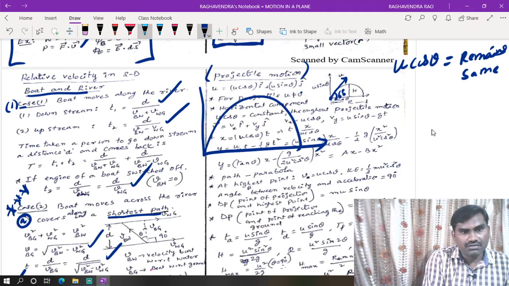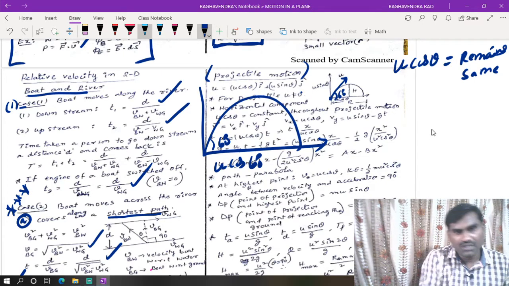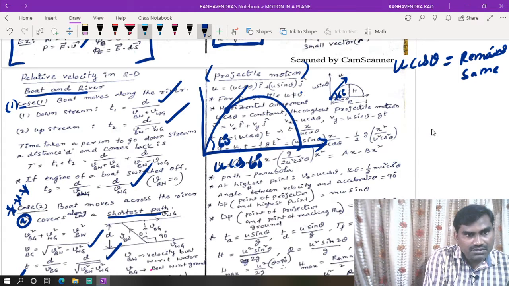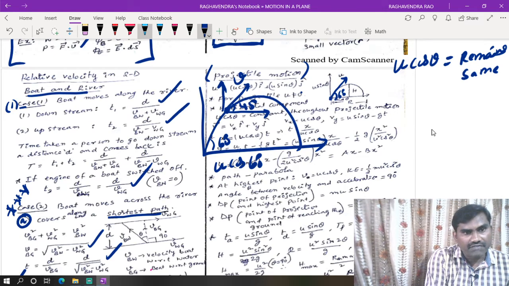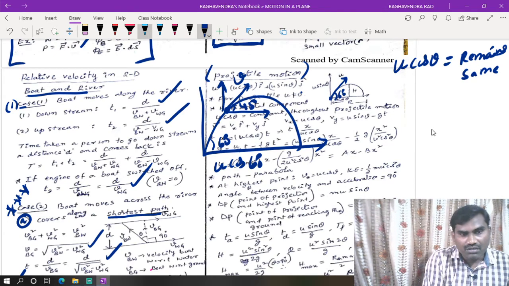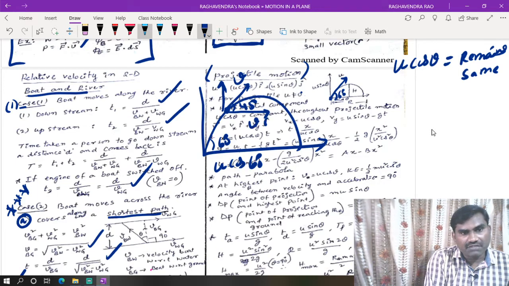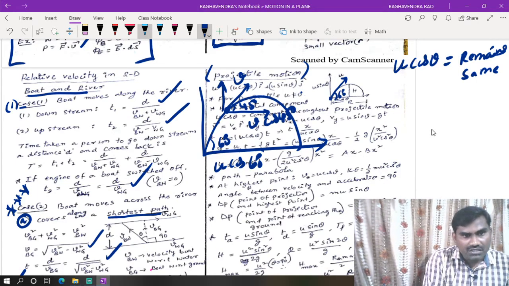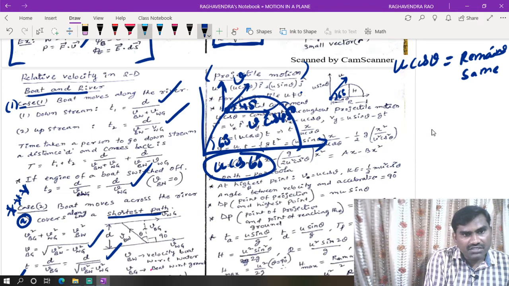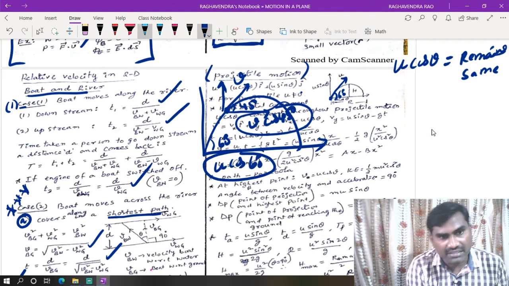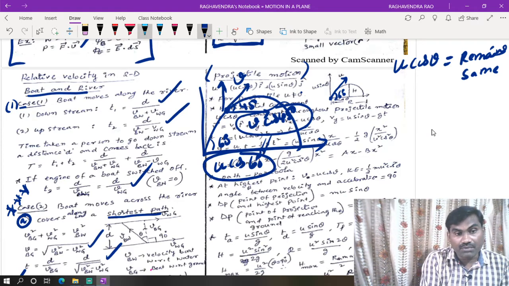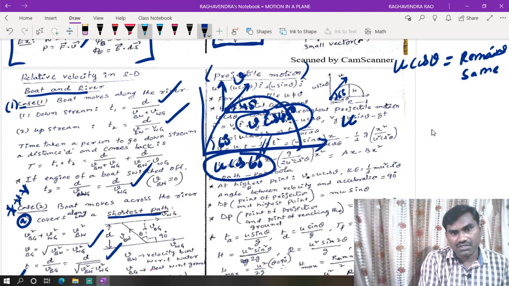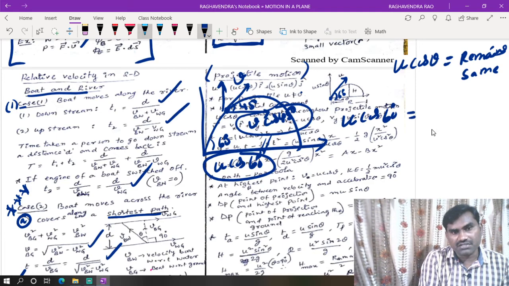Initially the horizontal component will be u cos 60 degrees. At this point the velocity making 45 degrees with the horizontal has horizontal component v cos 45 degrees. But the horizontal component of velocity remains the same, so u cos 60 degrees is equal to v cos 45 degrees.